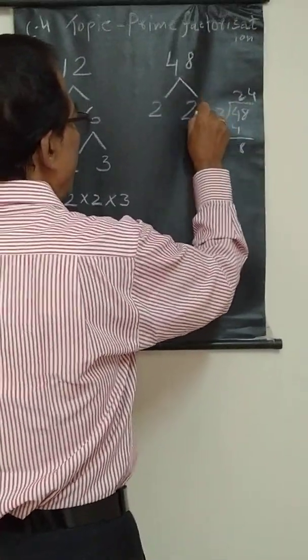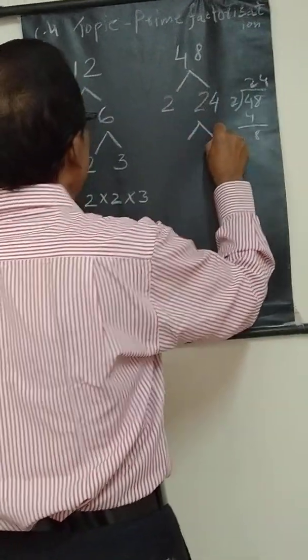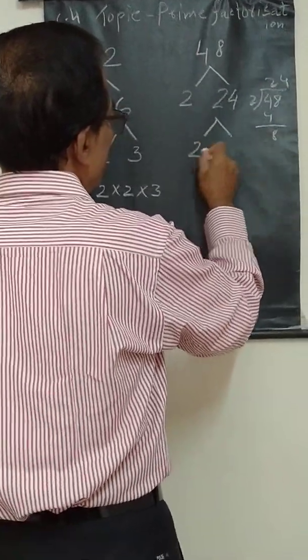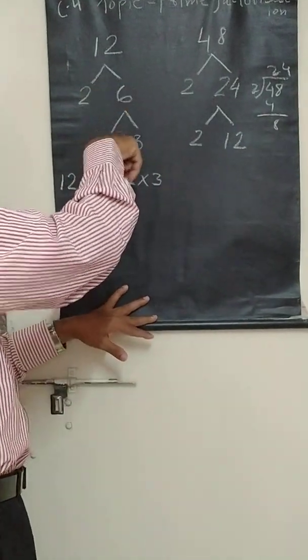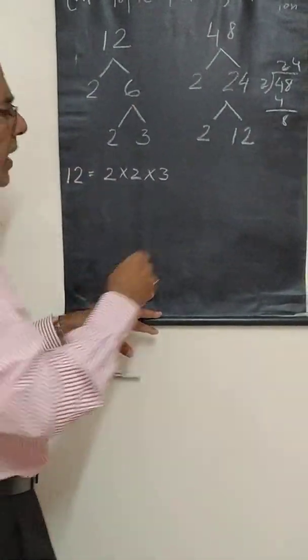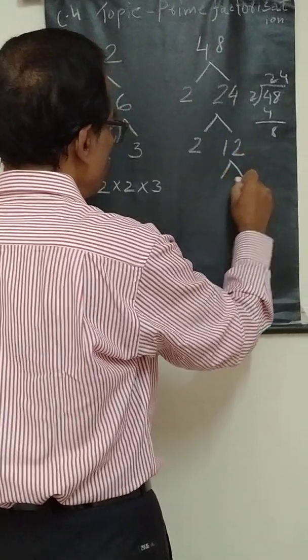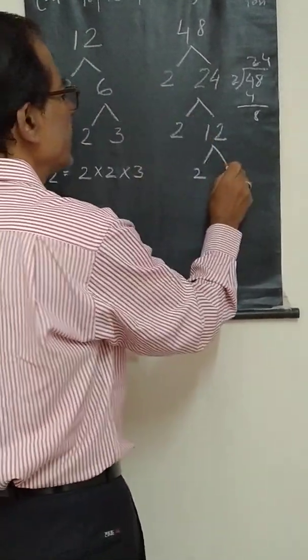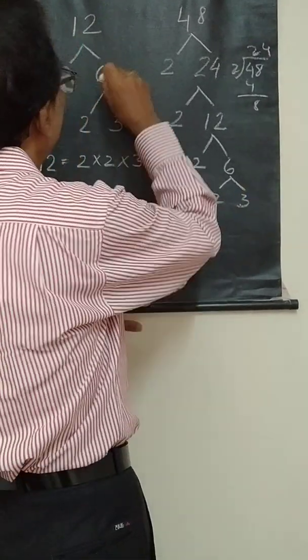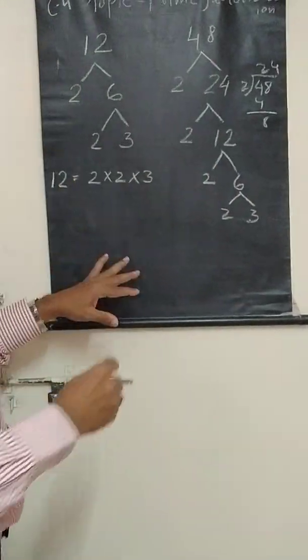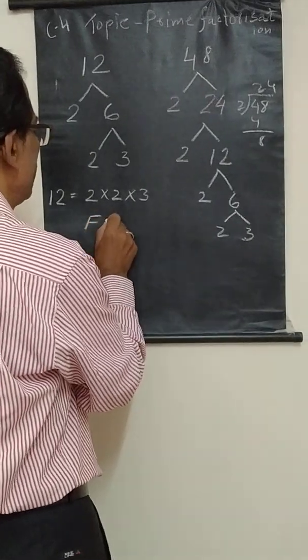Then again 24 with 2, then 12. Now 12 you have already learned: with 2, then 6, then again 2, then 3.